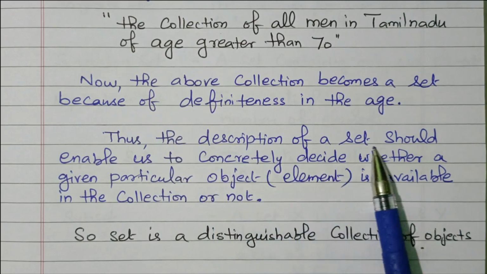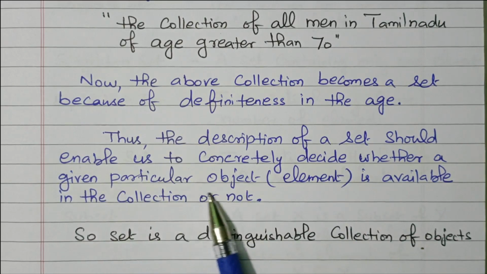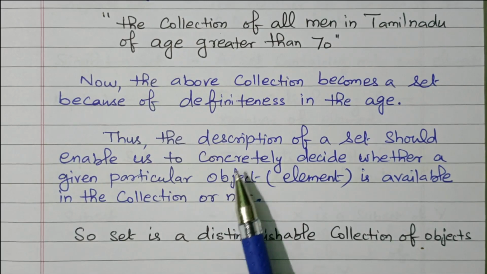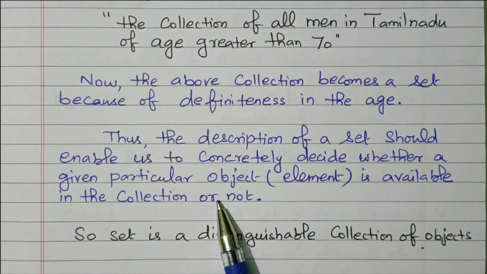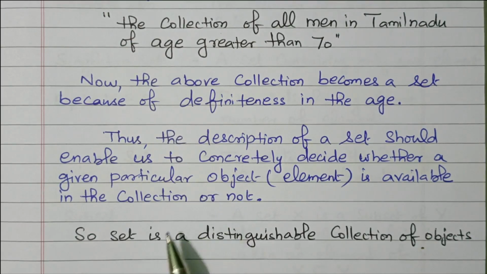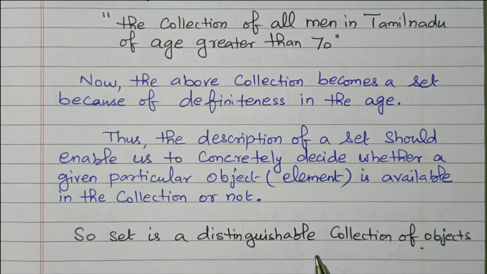Thus, the description of a set should enable us to decide whether a given particular object is available in the collection or not, right? So the set will give the clear-cut idea about the object. From the statement we come to know the definition clearly, then only it acts as a set. So a set is a distinguishable collection of objects. It will not give a general idea, it will give the clear-cut idea. Red flowers in Ooty garden is clearly defined. The flowers having red color in the Ooty garden are clearly defined.